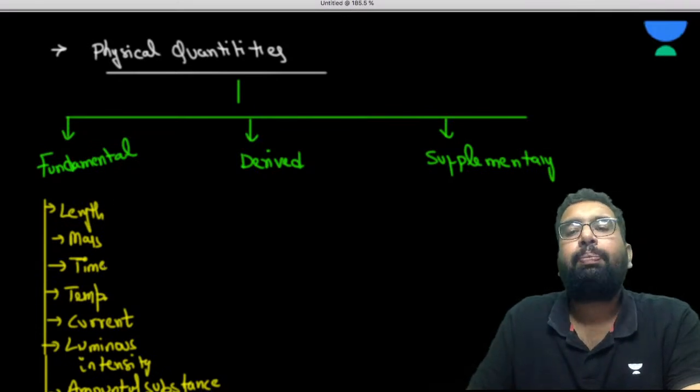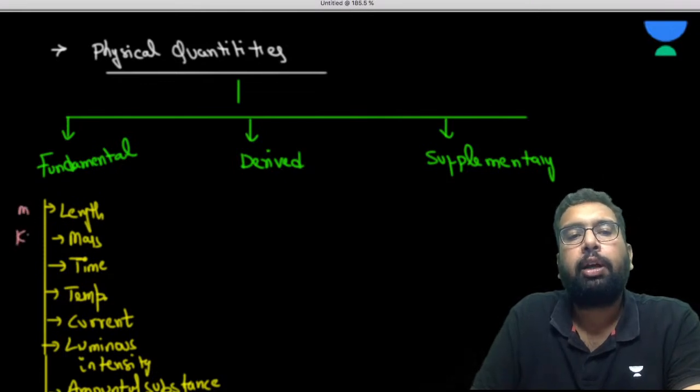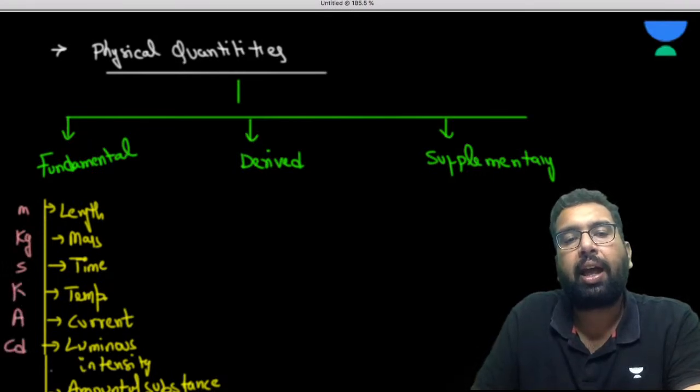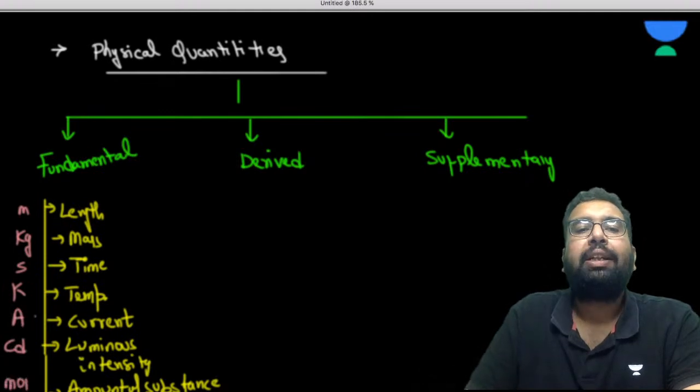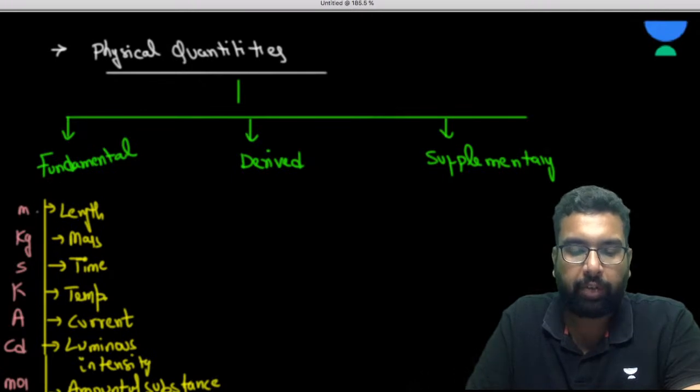Okay, so these are the basic quantities, and I'll be writing their units here. Symbol: length, we know it is meter. Mass, kg. Time, second. Temperature, Kelvin. Current, ampere. Luminous intensity, candela. Amount of substance, mole. So these are the symbols of their units. Okay, we know the units of it very well.